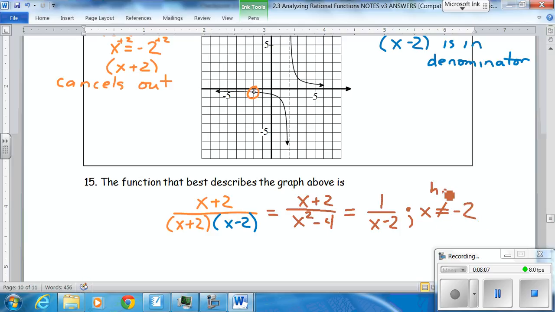That's your hole. That's your vertical asymptote. Now, I don't know which one it would be. My guess would be this middle one here. So then you'd have to do some work factoring and canceling stuff out.